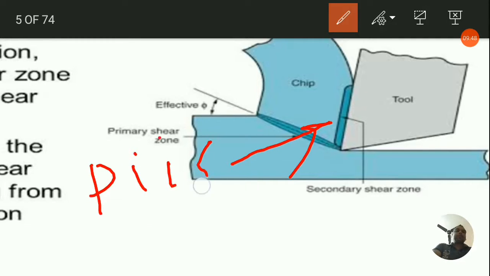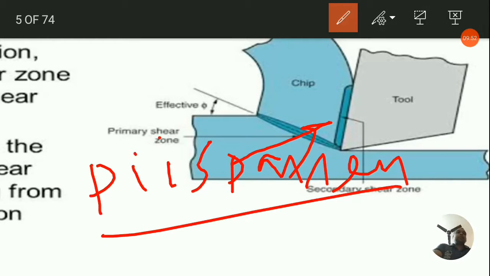So I will write Pispen. So Pispen presented a very interesting mechanism to account for the deformation process taking place at the cutting edge.